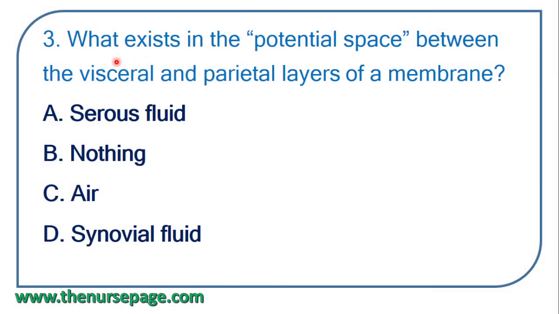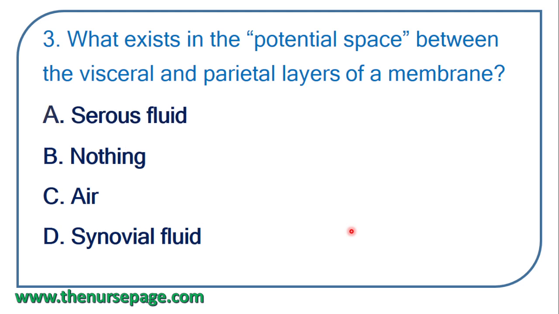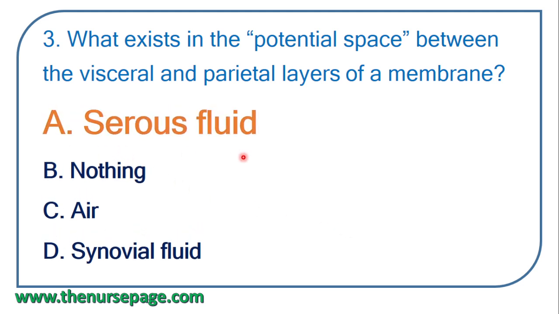Next question. What exists in the potential space between the visceral and parietal layers of a membrane? Serous fluid, nothing, air, synovial fluid. Correct answer, option A, serous fluid.